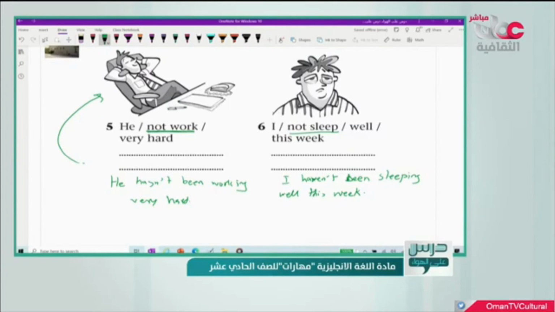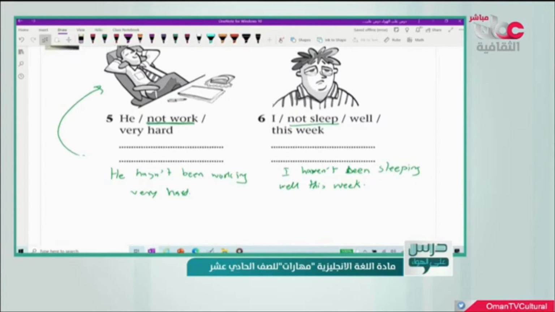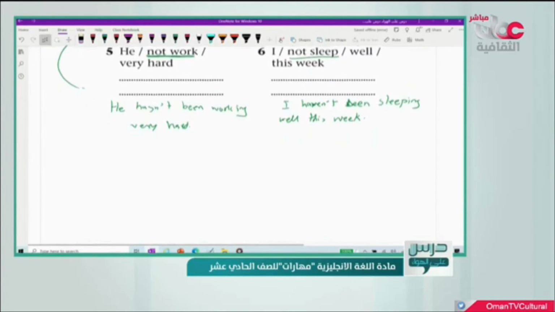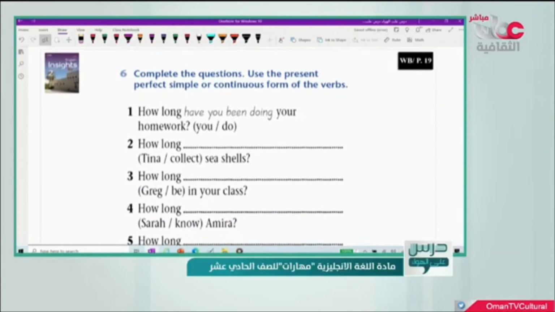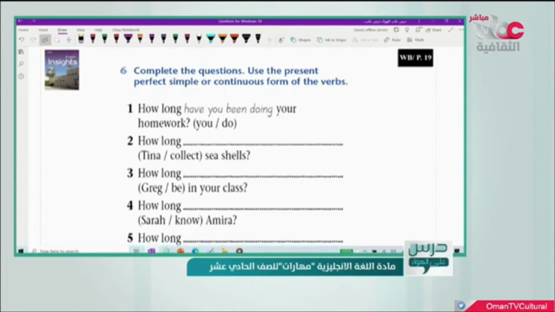Okay, so this is the way how we form the sentence in the present perfect continuous. Okay, we will have this last question, and then I will let you complete the rest as a homework because the time is running out.